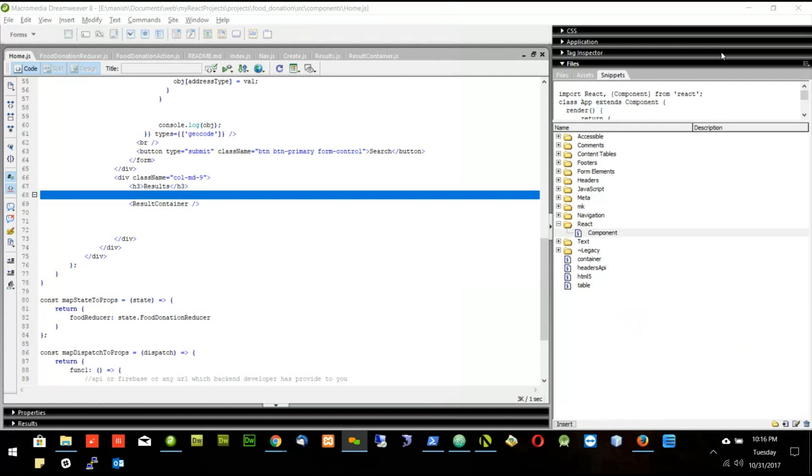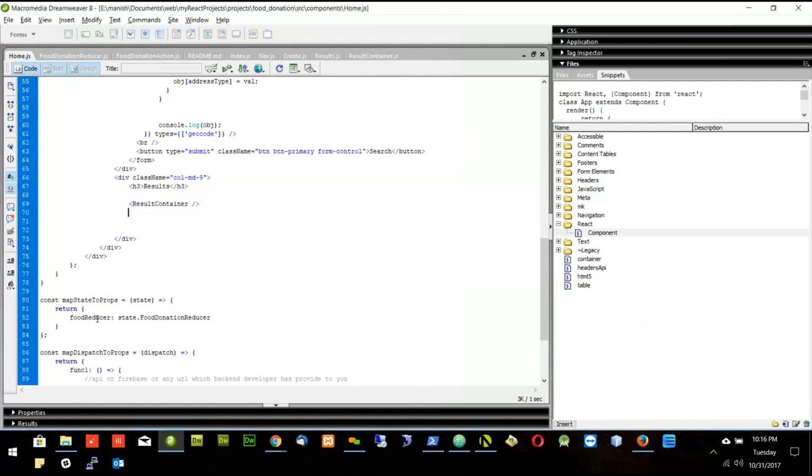Okay, tell me now. How will I use this food reducer here? Because data is inside food reducer. Is it this dot props? Yeah, right. This dot props dot food reducer dot data. So all the data which I am getting from the Firebase will be stored in this variable.